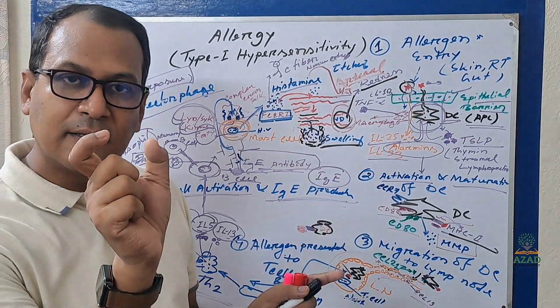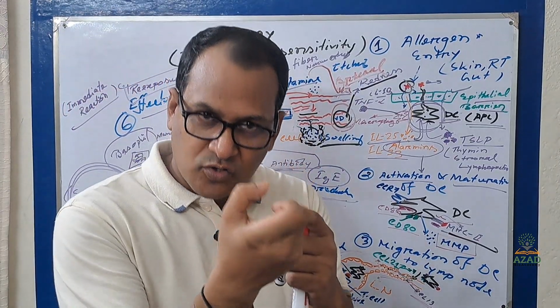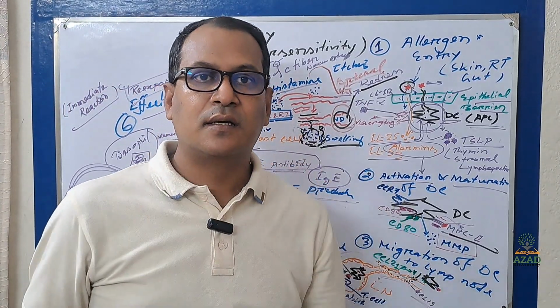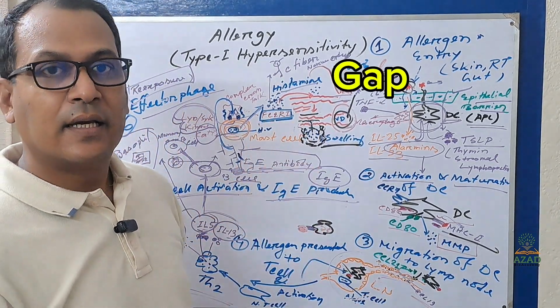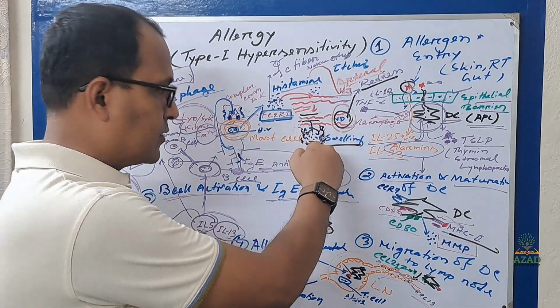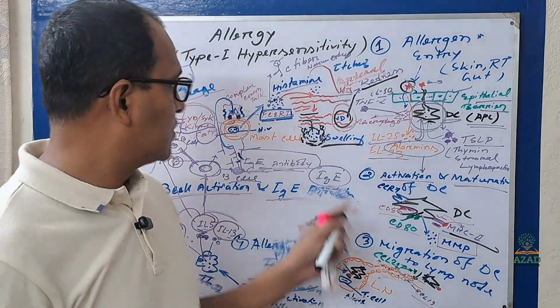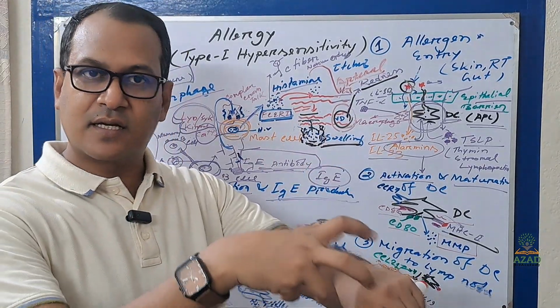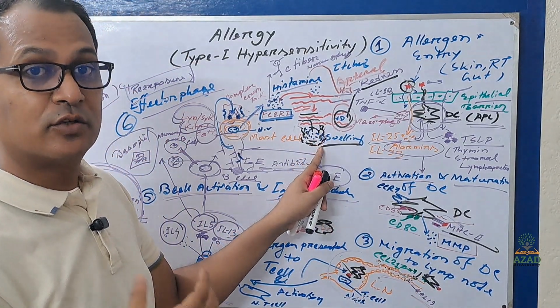where the endothelial cell will contract and create a leakage, a pore, and through this pore blood substances will come out and cause swelling. So during allergic reaction, swelling happens. This is one of the major parts.